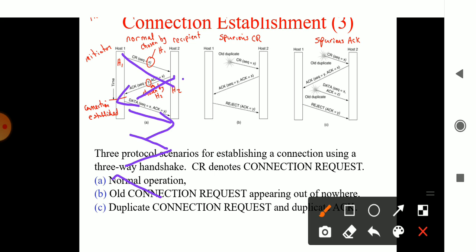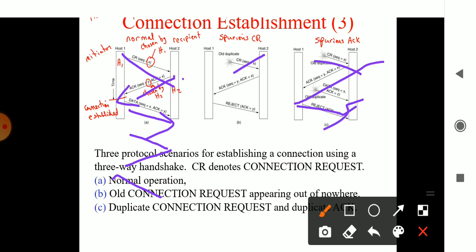Here, in between, if the connection is lost, then a duplicate may happen. A double copy may also happen. That is also a bigger task when the connection is being established. Another thing is that a duplicate copy travels, gets the acknowledgement, and gets delivered. Once again, the data may be lost in between because of the duplication. This happens many times.